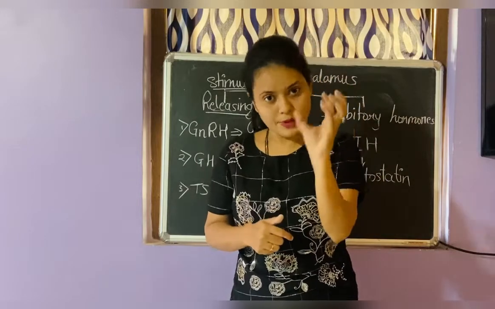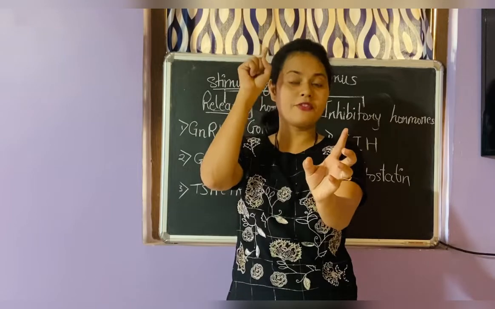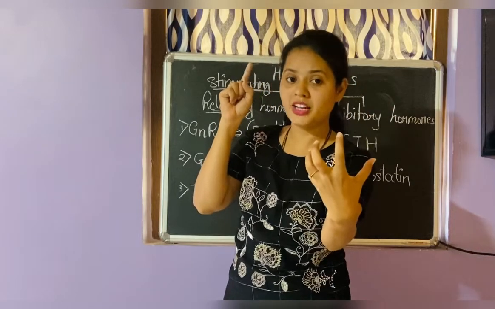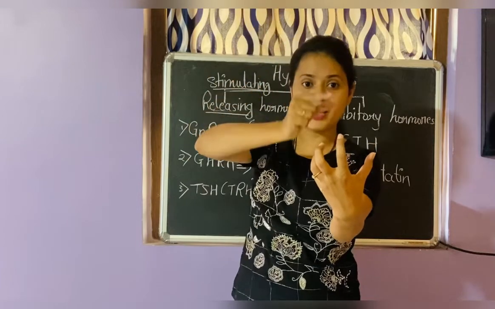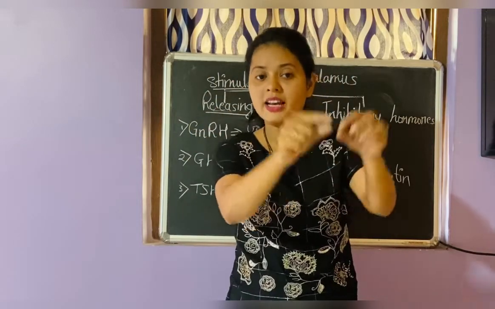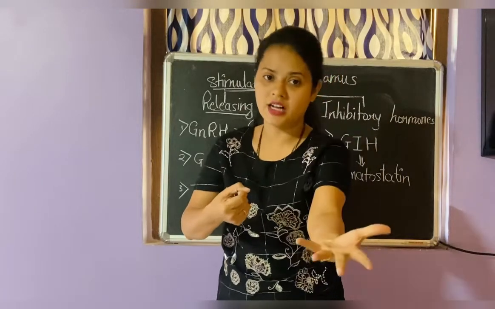So the pituitary gland secretes them, but it is under the control of the hypothalamus. So about the posterior pituitary gland, I told you two hormones, oxytocin and antidiuretic hormone, go from the hypothalamus to the posterior pituitary gland, and then it releases them out.